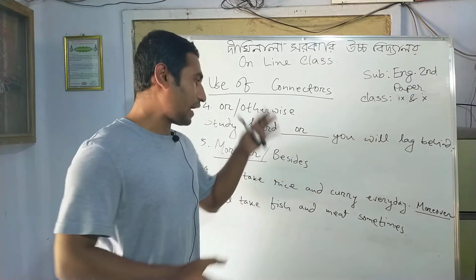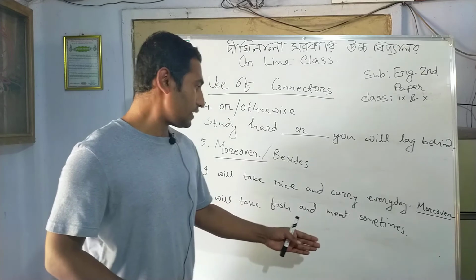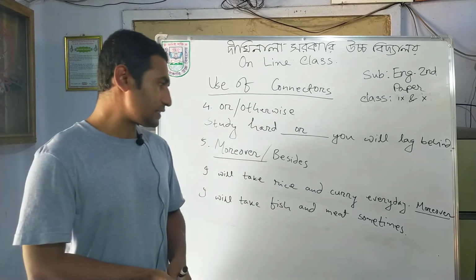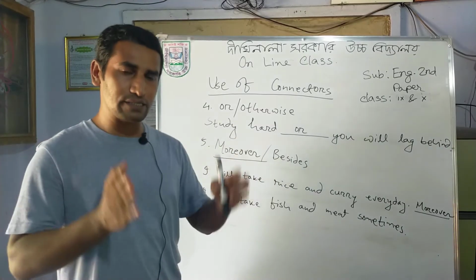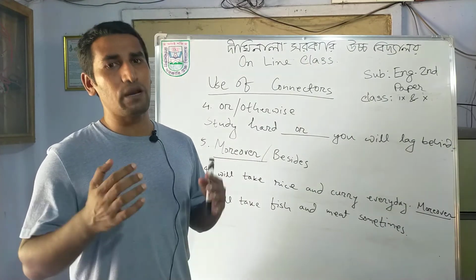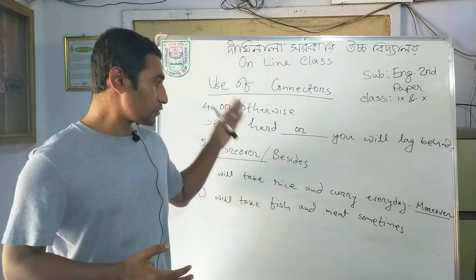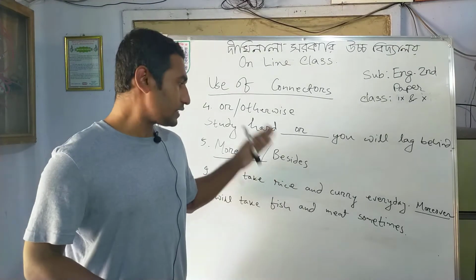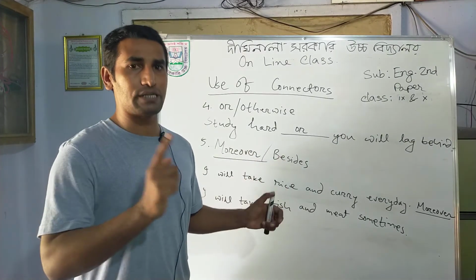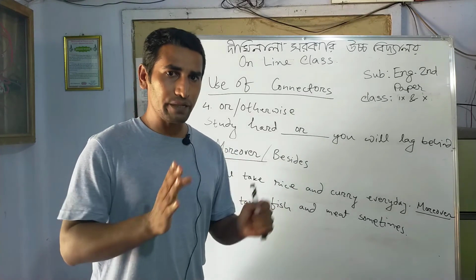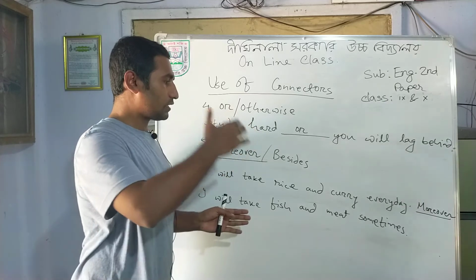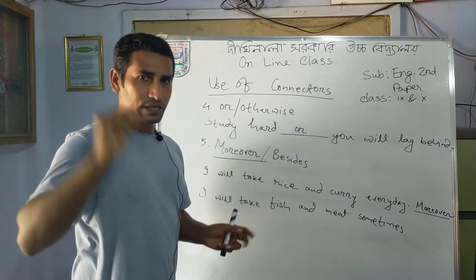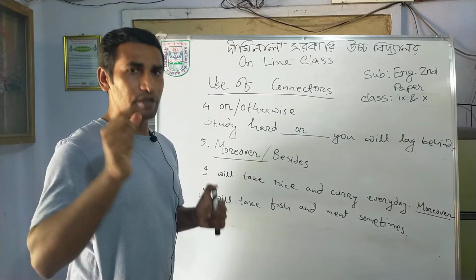In that number, you will be given an incomplete passage with 5 gaps, and you have to put the connectors. And if you practice 30 to 40 connectors, you will be able to overcome this. And you have to give emphasis here. Why? Because each gap will contain 1 mark. Most incomplete gaps contain half marks, but in this connector, 1 gap will contain 1 mark. So you have to give emphasis here.